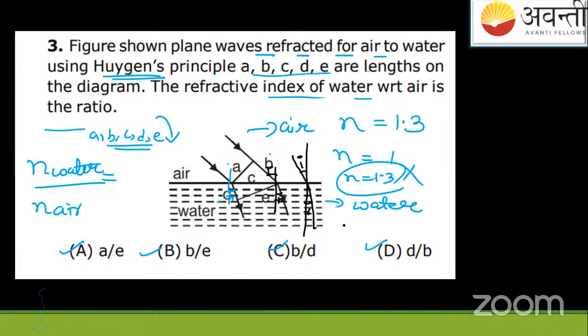So you have to find the value, whether it is A by E, small b by E, small b by D, or small d by b. What is the value?